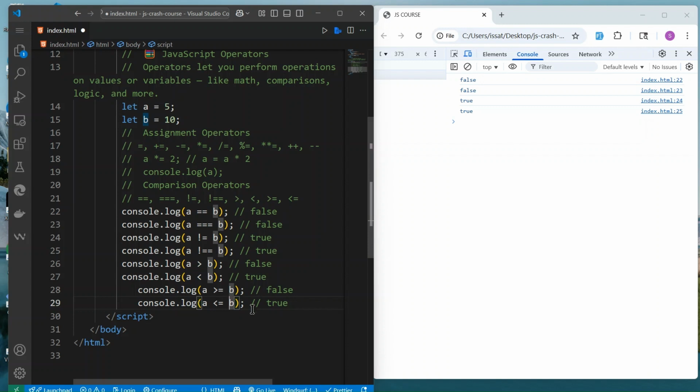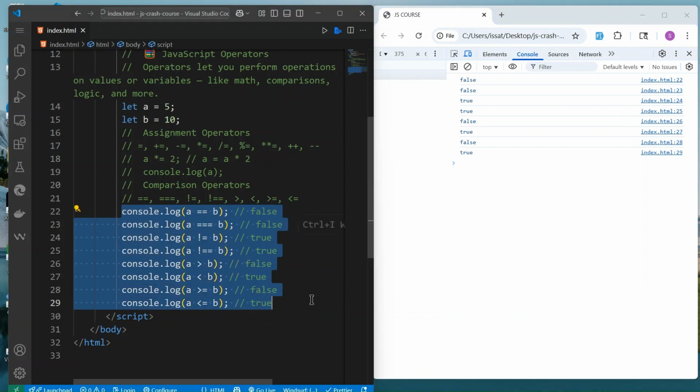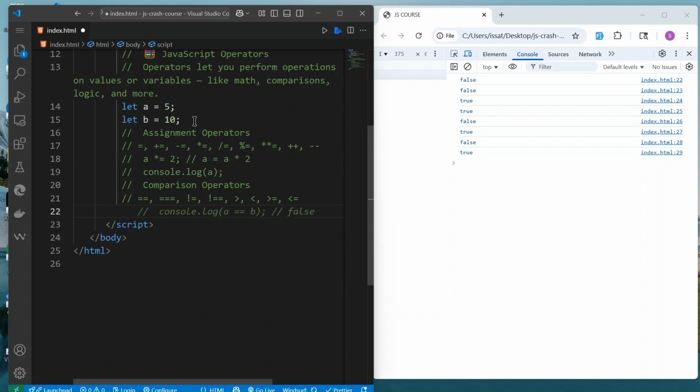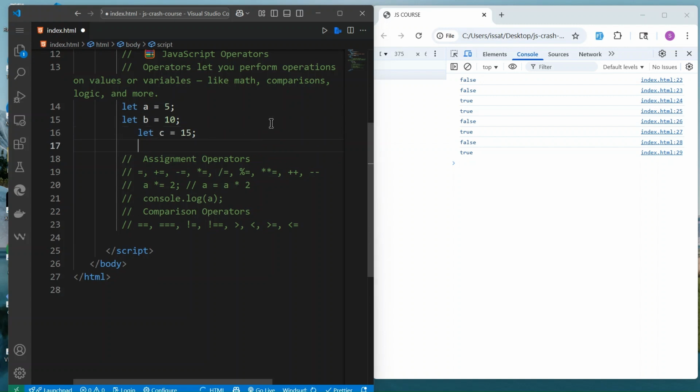Let me save that. You can do Control S to reload that. So this is what we get here, these are the answers. Okay, let's try again another way. Let's create another value. Let's create C equal to 15, and also let's create D equal to 5.